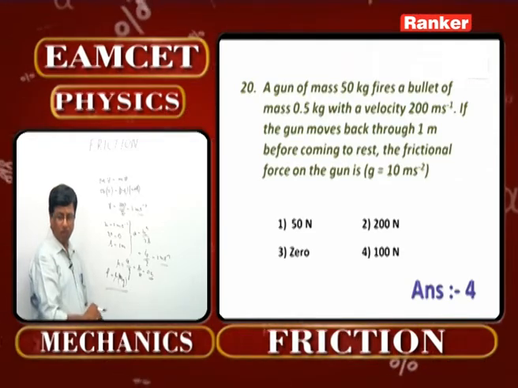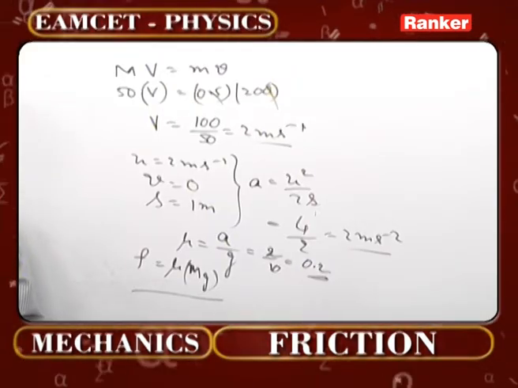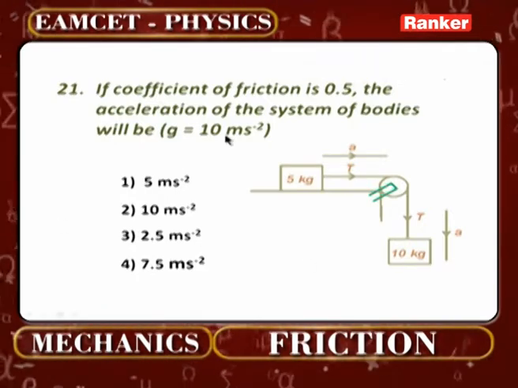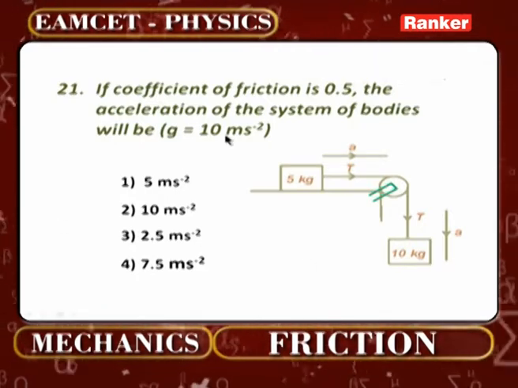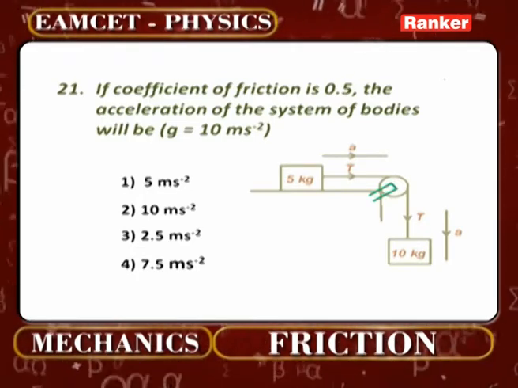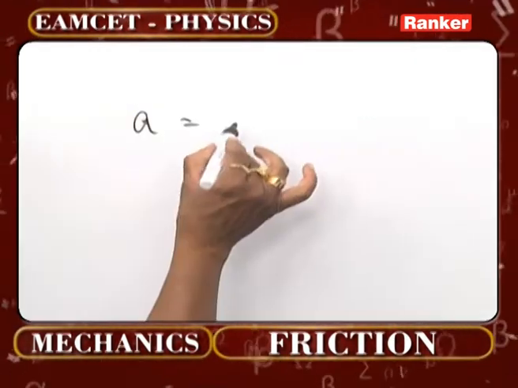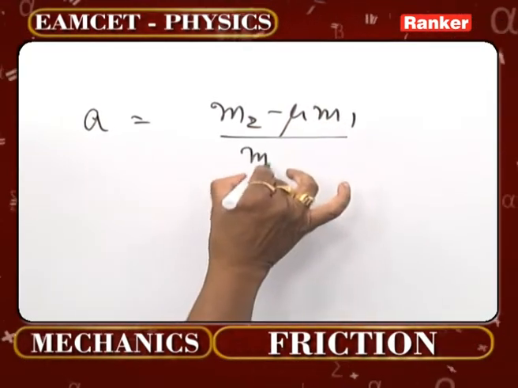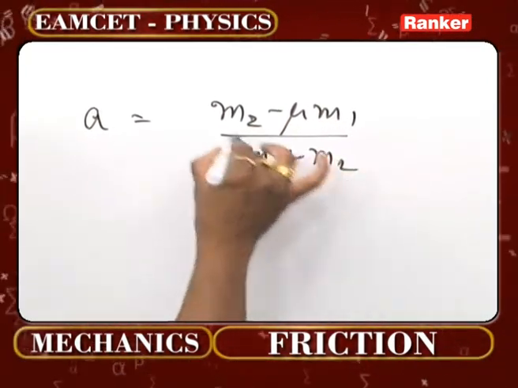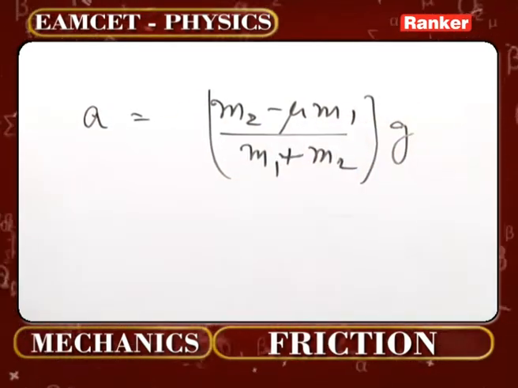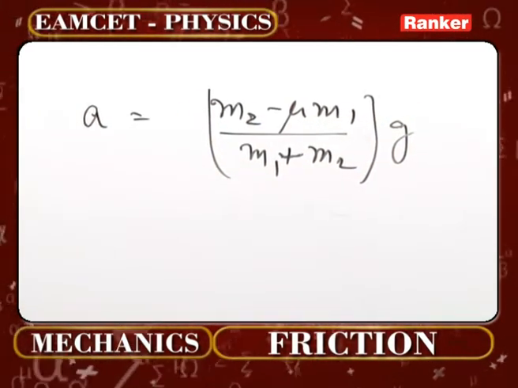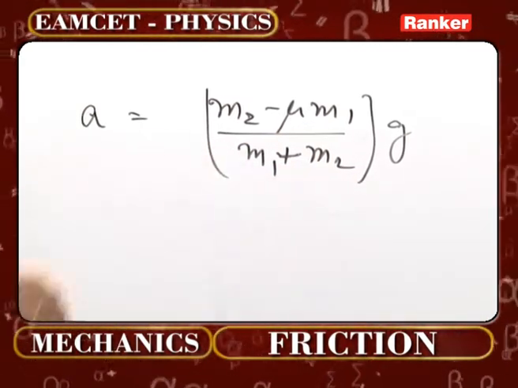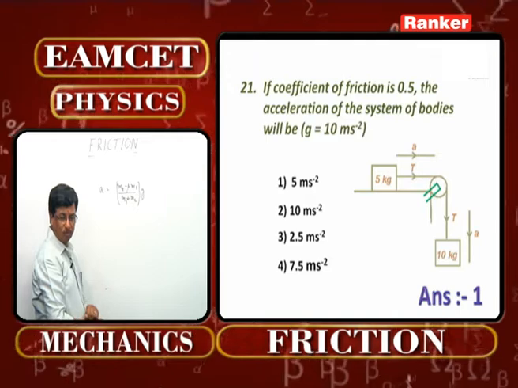That is the point. When two bodies are attached to one another, one hanging and the other one on the table like this, if you can remember the formula directly for that, acceleration would be very easy for you. Acceleration is equal to (m2 minus mu m1) by (m1 plus m2) into g. What you should understand is that m2 is the mass of the hanging body, m1 is the mass that is on the table, mu is the coefficient of friction and g is acceleration due to gravity.